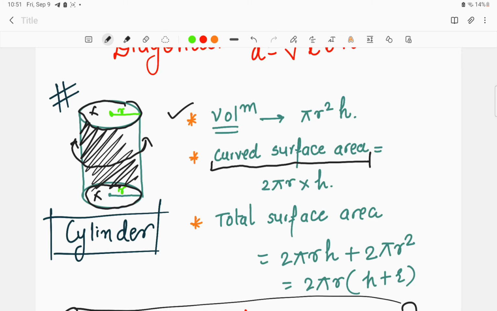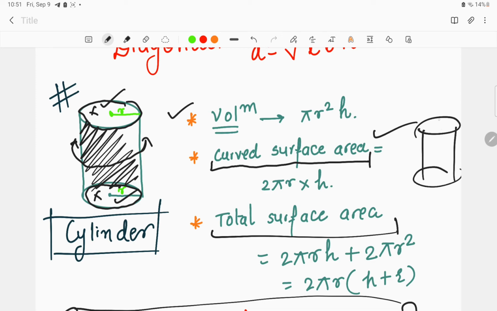In the case of total surface area, we are discussing the total area including these two faces also, right? So the basic difference between the curved surface area and the total surface area is that the curved surface area includes all the area of the cylinder excluding the above and below faces. But in the case of total surface area, we deal with the curved surface and also the above and below faces. Now the formula given over here is 2 pi r into h.